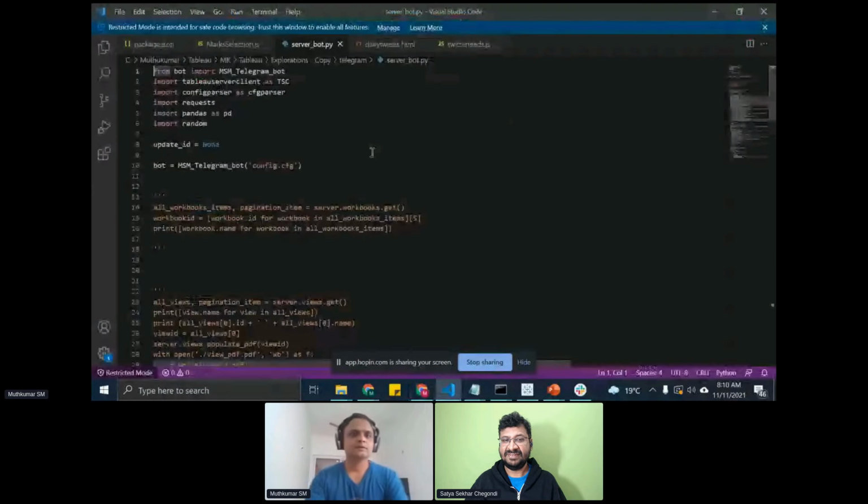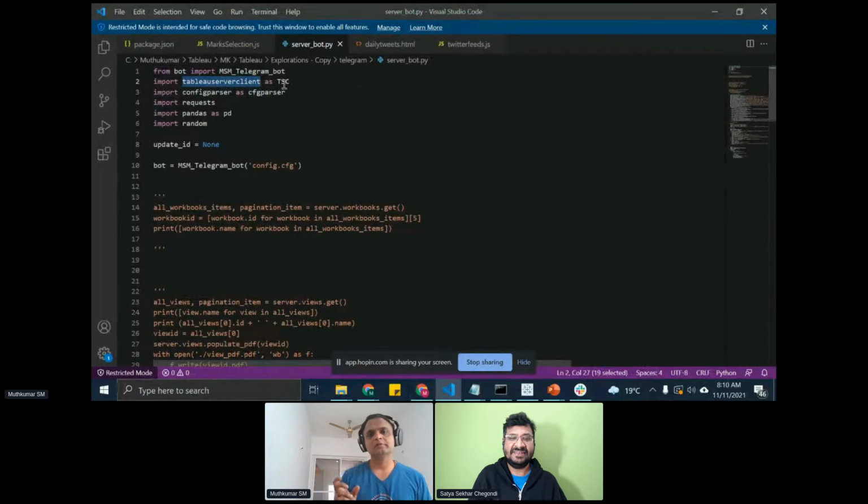Okay, there you go. So this is basically a Pandas framework. I hope you can see my VS Code. Basically a Pandas framework and a combination of Tableau Server Client. This is a Tableau API, which allows you to have the connectivity with the Tableau dashboards that I showed you in the form of PDF. That allows your bot to connect to a Tableau system based on the pre-configured authentication tokens and triggers a PDF download of the dashboard that you're interested in. Other than that, everything else is typically done in Pandas.